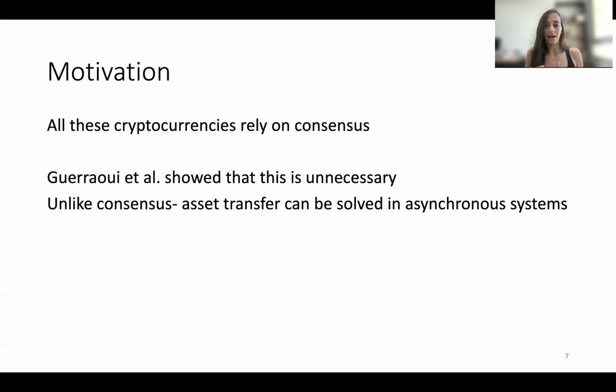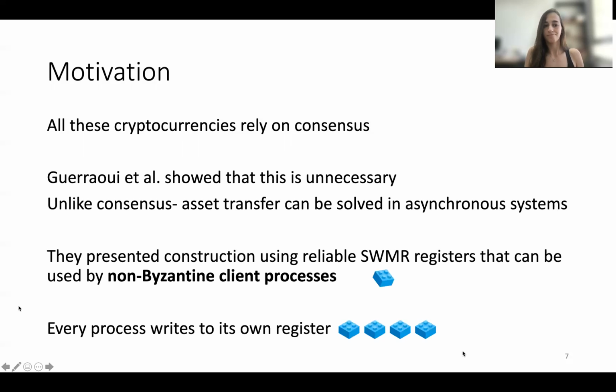Even in asynchronous systems where we know consensus cannot be solved, asset transfer can be implemented. They presented a construction using reliable single-writer registers, which I'll mark here as the blue Lego piece, that can be used by non-Byzantine client processes. And in their implementation, every process needs to write only to its own register.